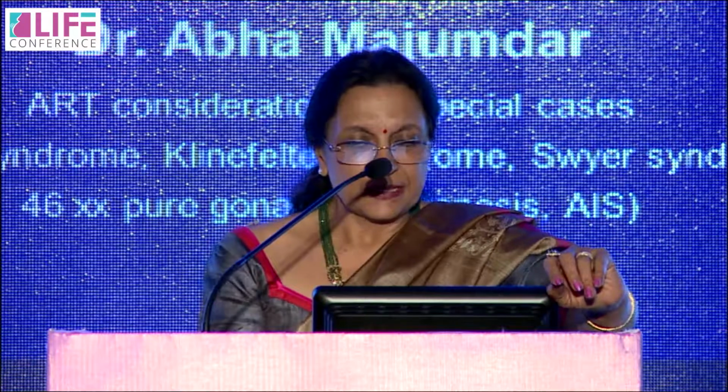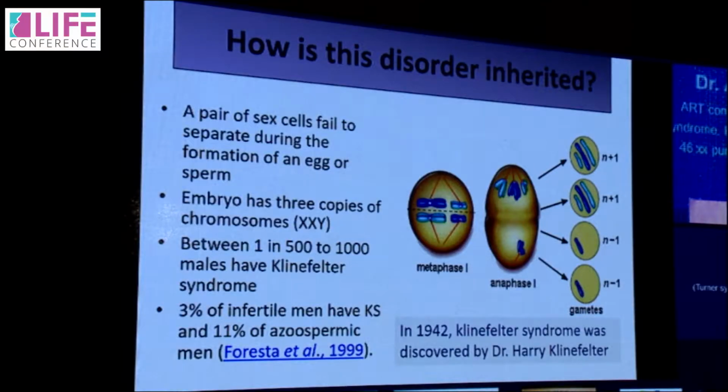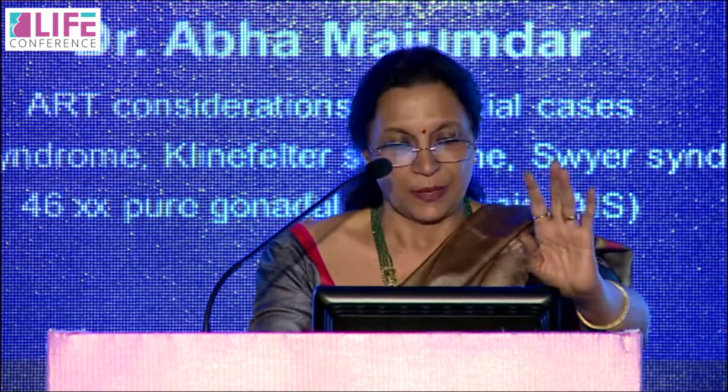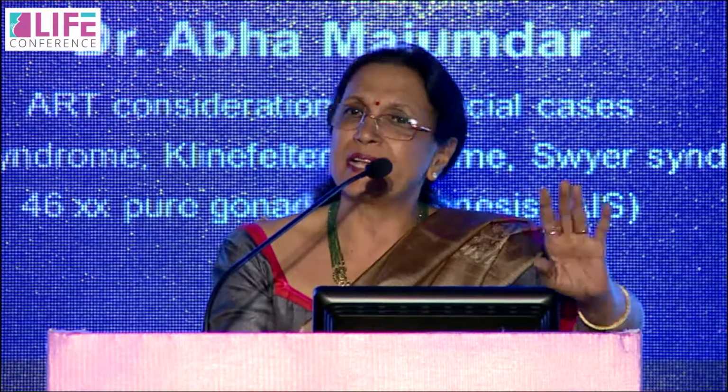We come to Klinefelter's. Now, here what happens? How is this disorder inherited? There is non-disjunction of the two chromosomes. An egg or a sperm has both the chromosomes and it combines with the other partner's one chromosome or one centromere which has converted into a chromosome. So the embryo has 3 copies of a chromosome which becomes XXY. Now if it was XXX, it would have been a super female which has a very different type of problem and is not like this, but XXY makes it a man with problems.